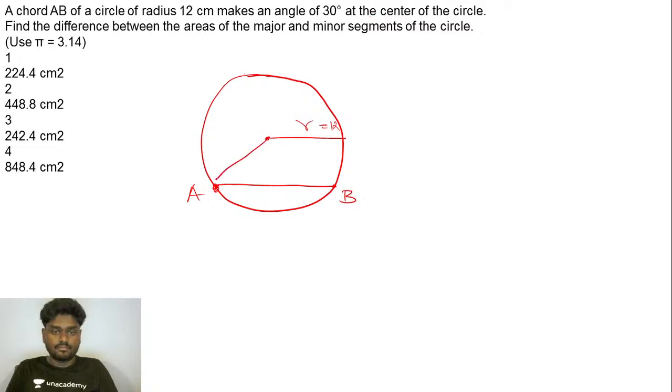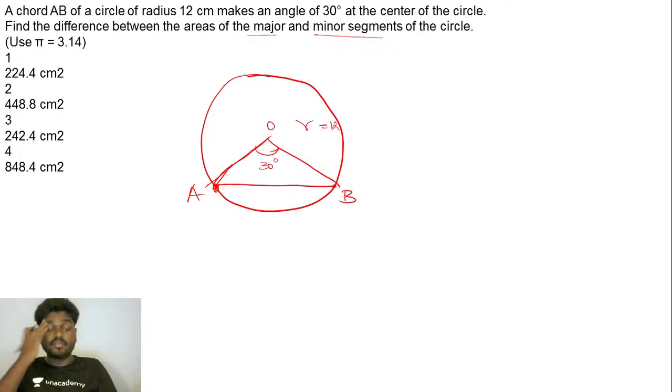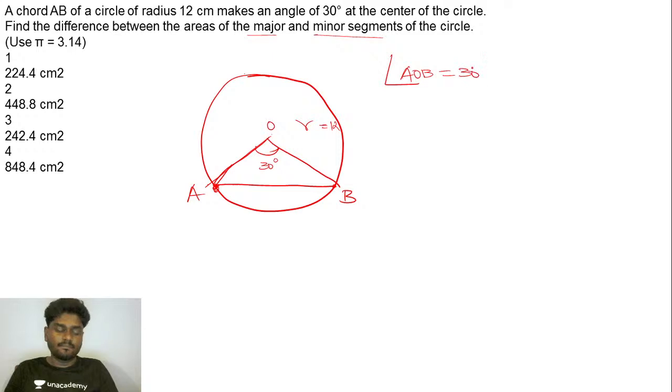Okay, so listen. So at the center of the circle, let me take this point as O. It makes an angle 30 degree. Find the difference between the areas of the major and minor segments of the circle. That's your question. Okay. So listen very carefully, guys. You are asked to find the difference between the areas of major and minor segments of the circle. Okay. So first, I know the fact that the angle AOB is equal to 30 degree and